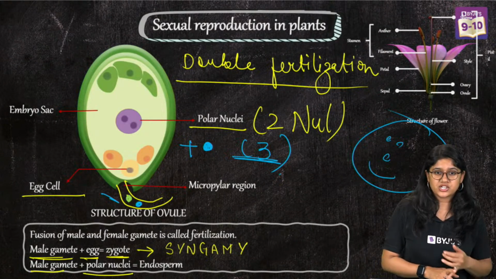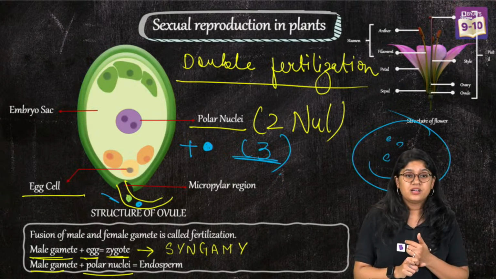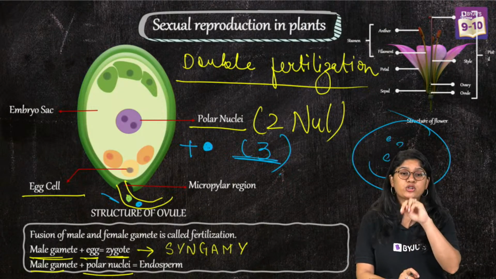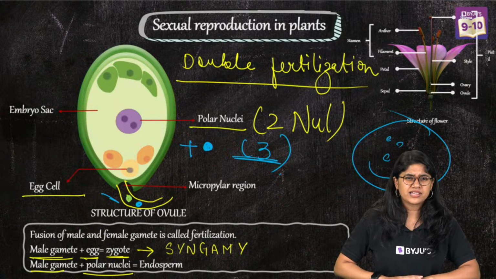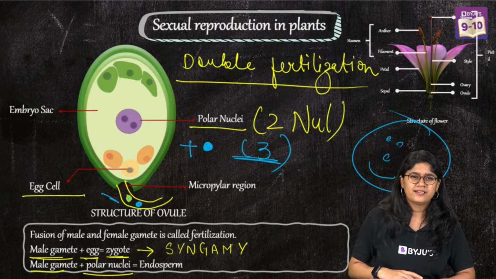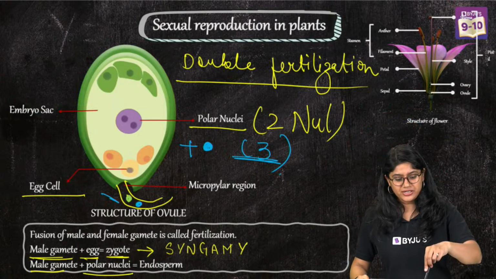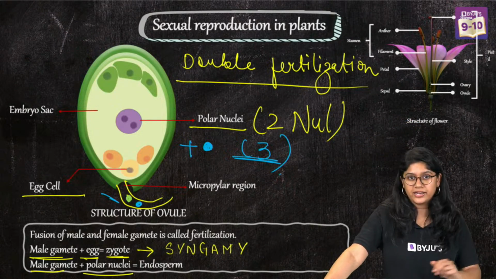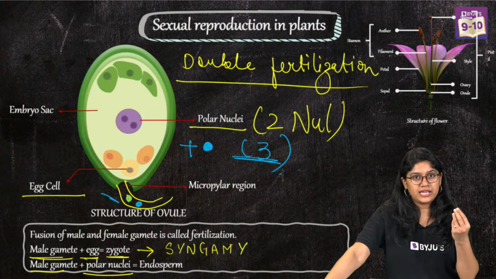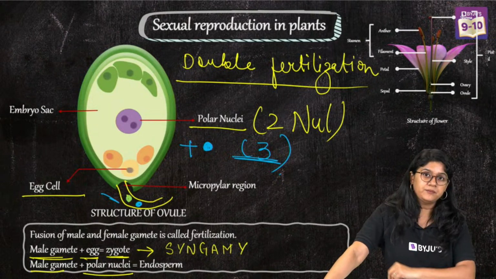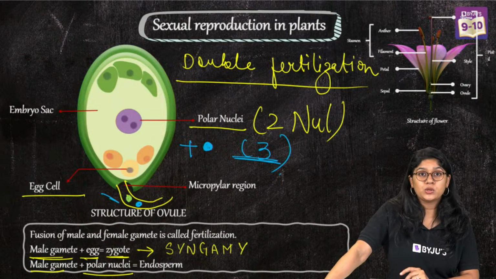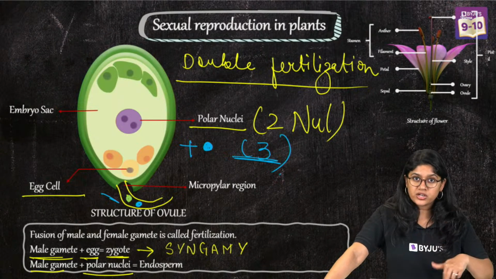There's double fertilization. Yes, Prashant, in a pollen grain we have 2 nuclei. I'm repeating it again for all of you who had some confusion. So double fertilization happens in a plant like this: the pollen grain has 2 nuclei and it comes through the pollen tube, entering into the ovule.